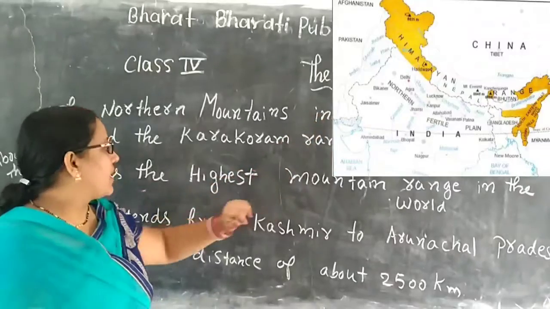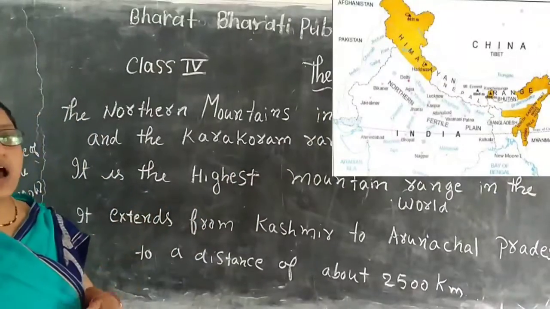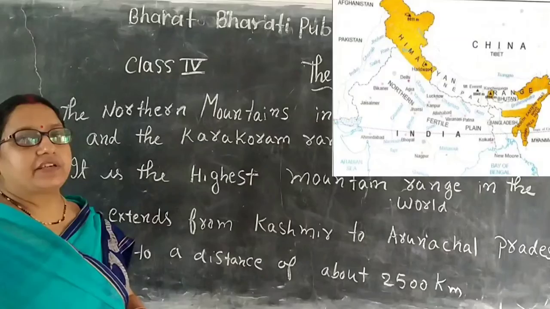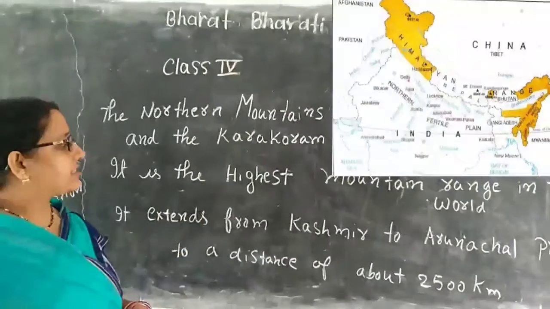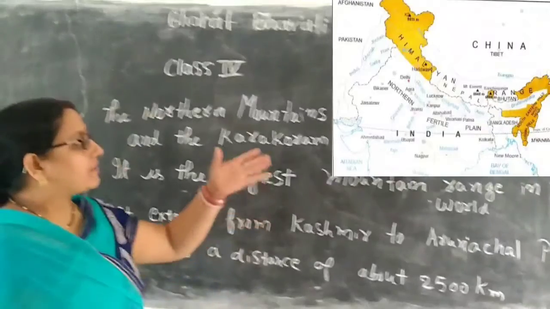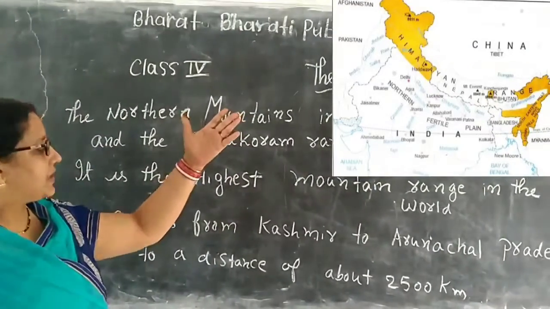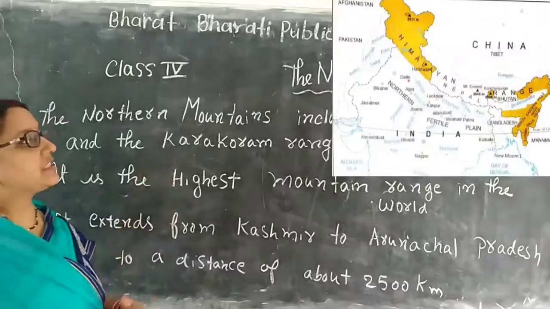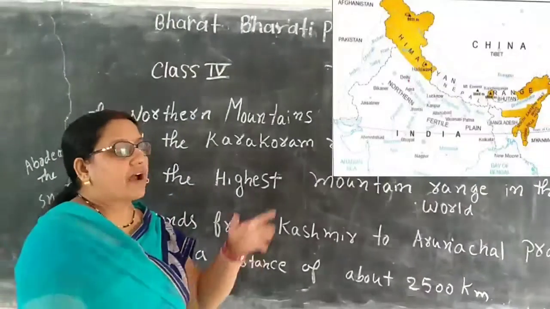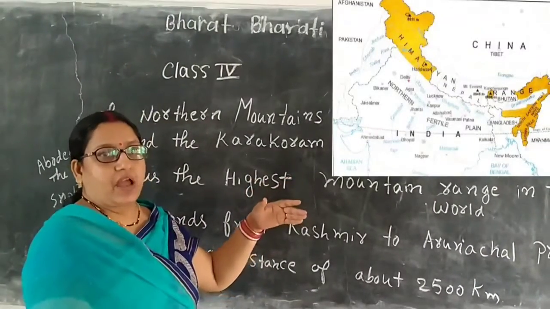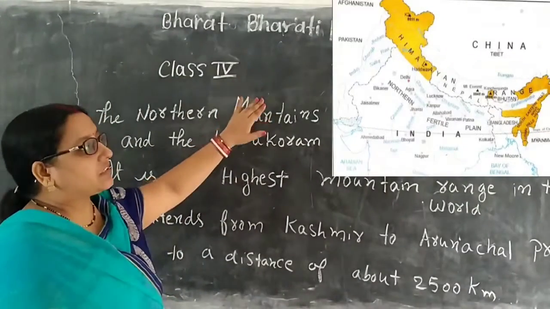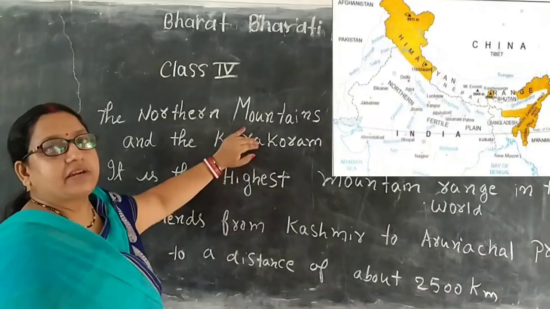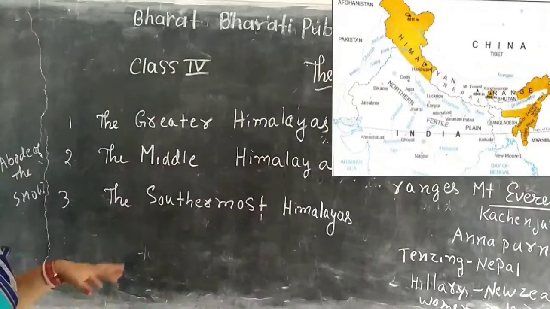It is the highest mountain range in the world. It extends from Kashmir to Arunachal Pradesh, and its distance is about 2500 kilometers.